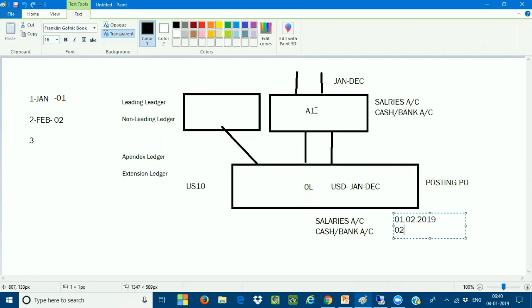There is no control of opening and closing of the periods as per the standard of the base ledger, because in the base ledger I have opened the second period only. The January period has been closed, but in the extension ledger you can open the month of January and the month of February. You can open March, April, May, June, July, August, September, October, November, December. There is no control. Why? Because this extension ledger is only for adjustment purposes. So I can open the period at any time and do the adjustments.